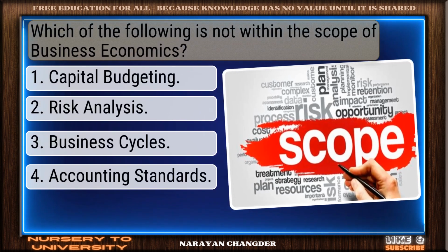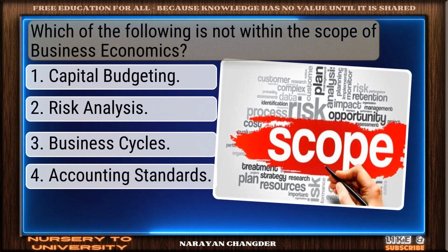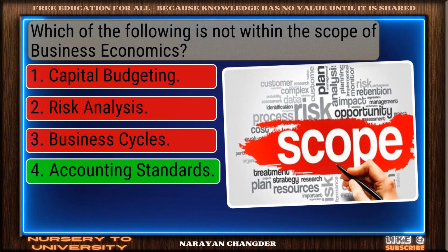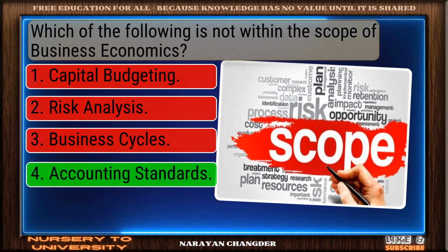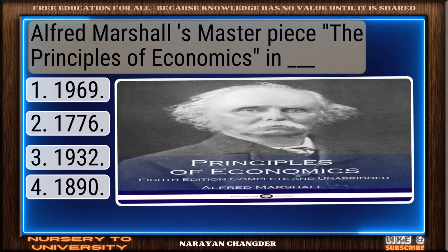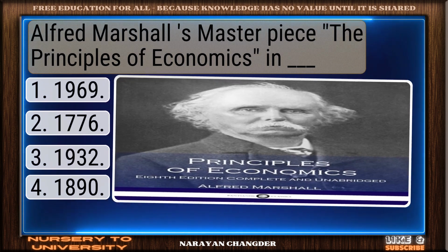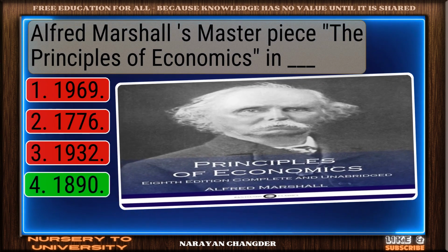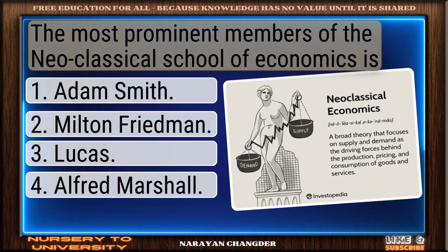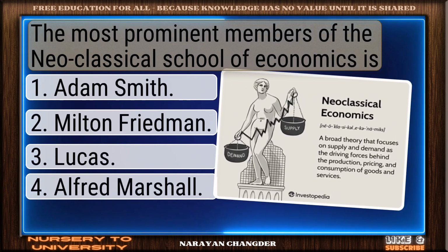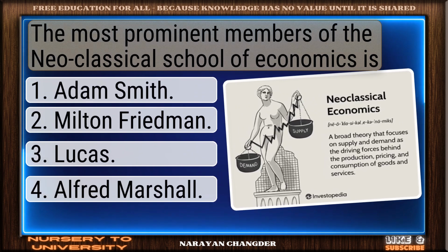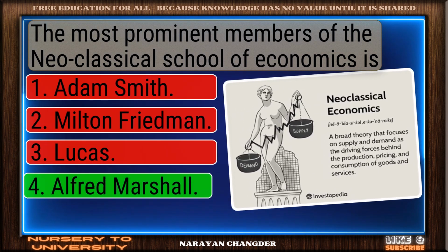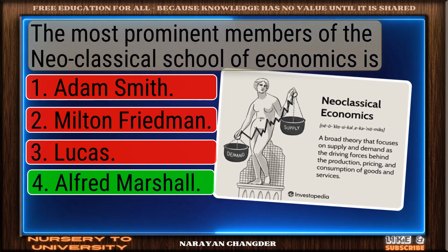Which of the following is not within the scope of business economics? Sharp thinking. Accounting standards is right. Alfred Marshall's masterpiece, The Principles of Economics, in dash. Excellent. 1890 is well reasoned. The most prominent members of the neoclassical school of economics is clear logic. Alfred Marshall is sound.